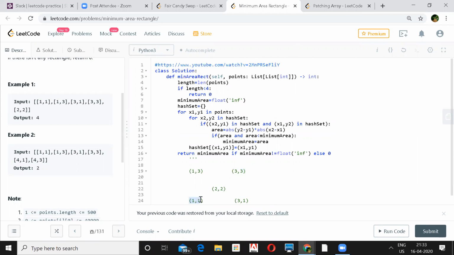See, 1 1 and this 3 3. Your other 2 points will be a combination of only these two. I mean, an arrangement of these two. You won't have any points here which won't be present in these 2 points. Like 3 3 and 1 1 is there. So any combination of 1 3 or 3 1 you will have.